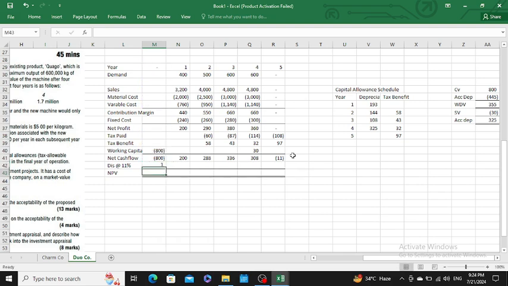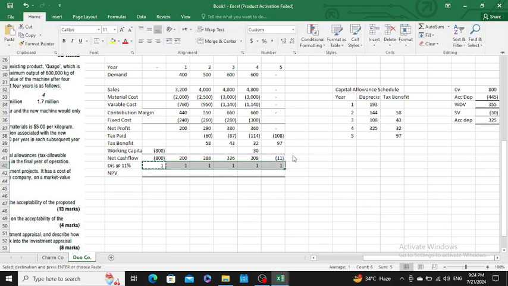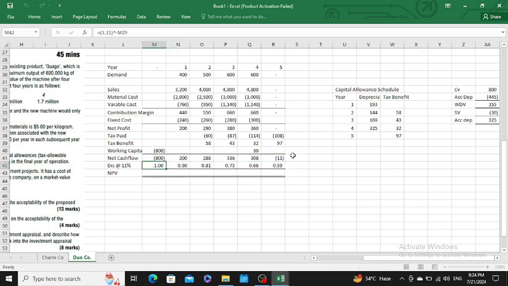It's year 0, so similarly copying for each year. Then our net present value would be: 1 into 800, which means 800, then 180 for the first year, 234 for the second, 246 for the third, 203 for the fourth, and negative 6 for the fifth year.